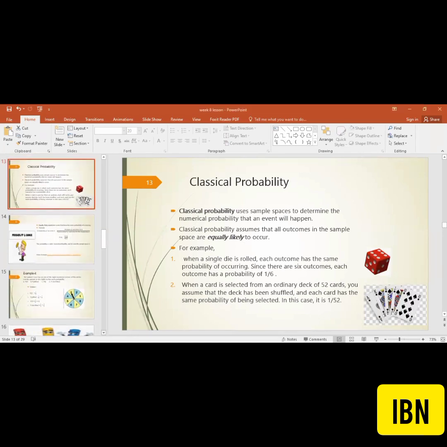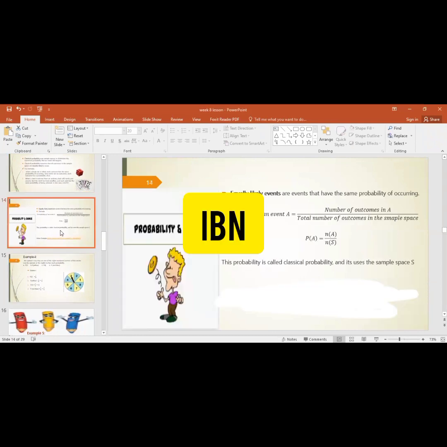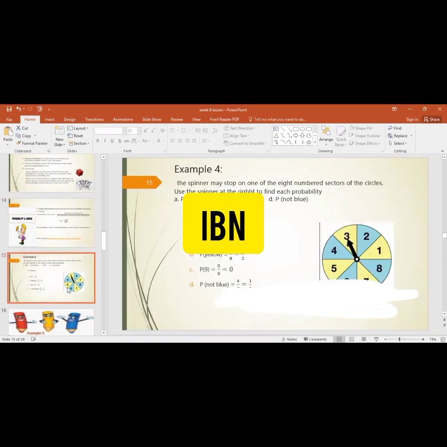So according to the classical definition, the probability can be said like this: the number of outcomes in A and the total number of outcomes in the sample space. Symbolically, you can see it on the screen, NA divided by NS. NA is the number of outcomes in favor of that event, and NS is the total number in the sample space. So this probability is called the classical probability, by the classical approach, by definition. So here is one example, and you have to observe and see that.